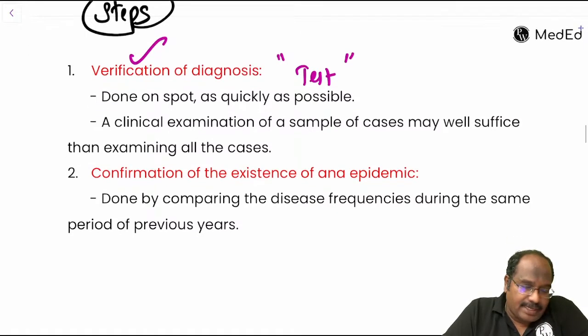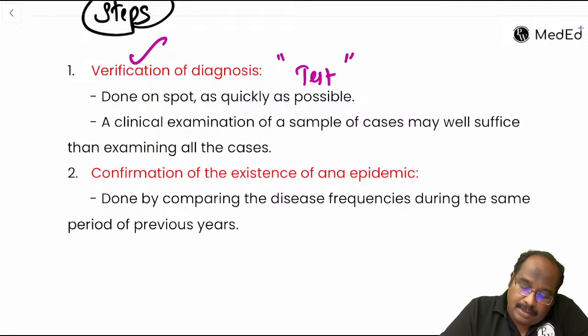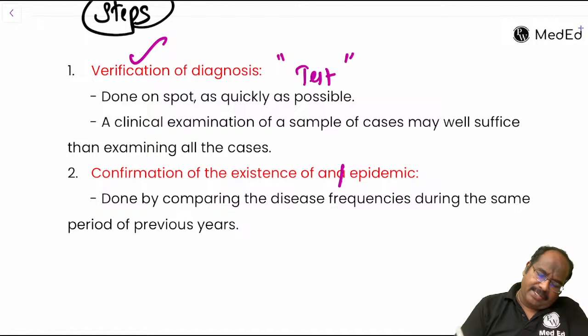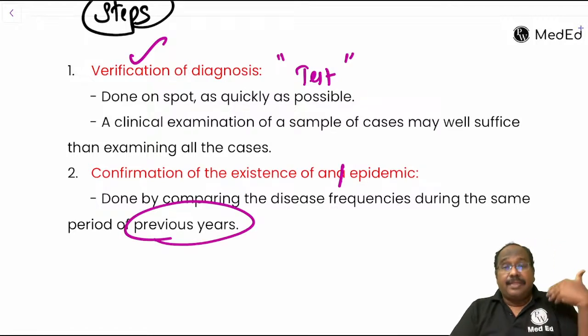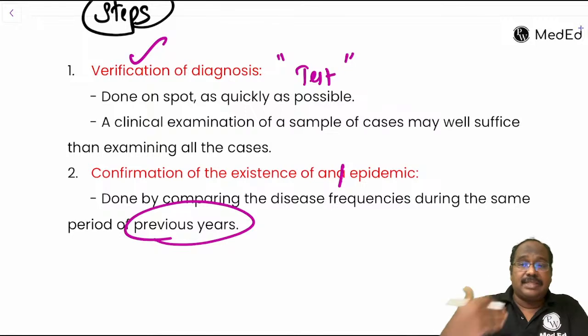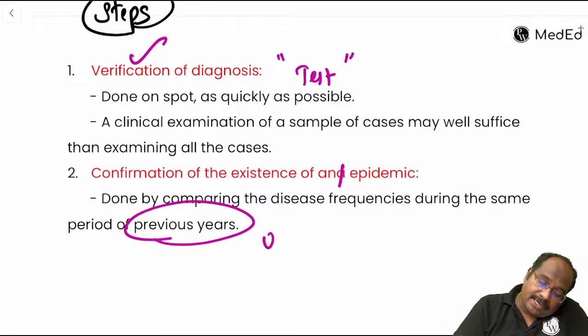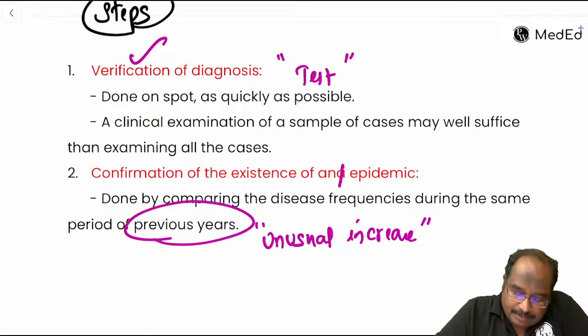What is the second step? Confirmation of the existence of an epidemic. You just compare with the previous year's data. Then we will know whether this is an epidemic or whether this many cases are constantly there. So you compare with the previous data and look for whether there is an unusual increase.